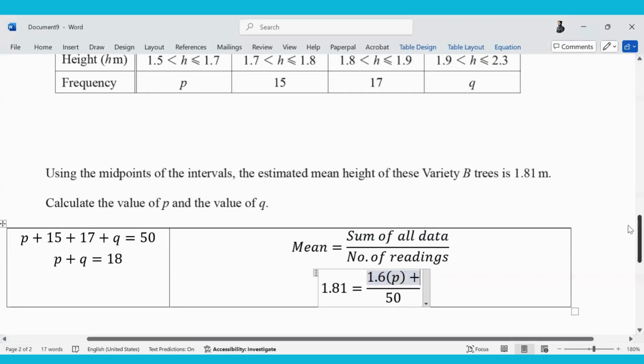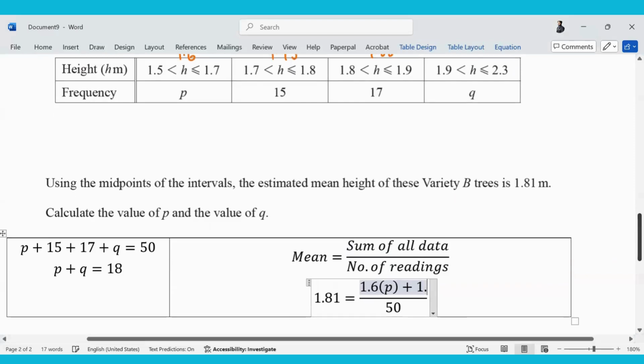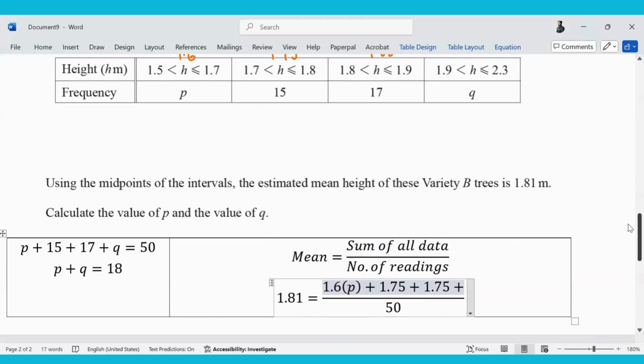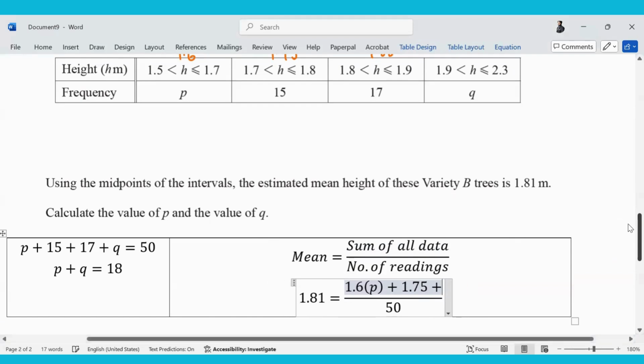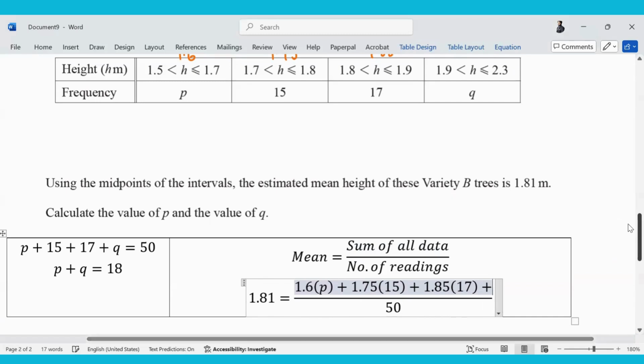Then how many times will I have to add 1.75? So what should I do rather than adding it again and again? I will multiply it by 15. Then 1.85 multiplied by 17, and then 2.1 multiplied by Q. Can you simplify this equation for me?